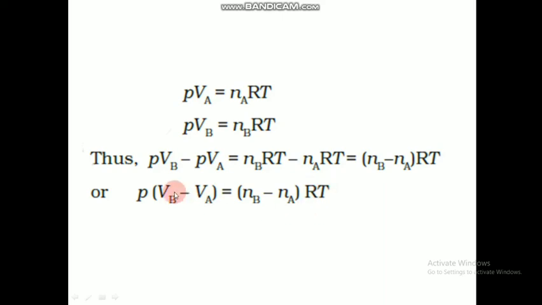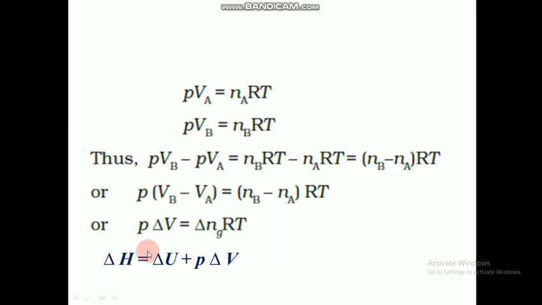Now remember what VB minus VA actually is. It is delta V, right? And nB minus nA, final minus initial, is delta n. So we can substitute those values here. We can write P delta V is equal to delta n(g) into RT. Here g represents that it is in gaseous form.